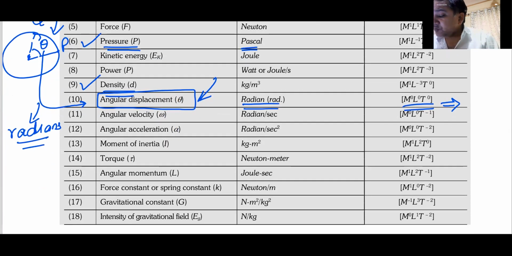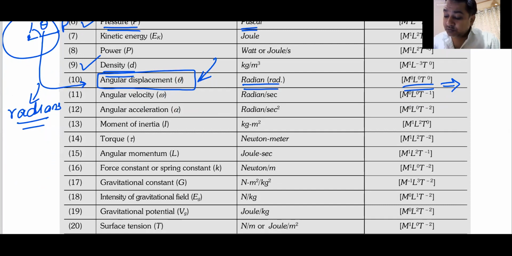There might be terms which you might not know, for example, moment of inertia, for example, torque. Don't worry. Whatever terms you don't know, and I would be giving you DPP today, there would be questions on terms that you don't know. Don't panic. Remember, you can always come back to this table and see which term is coming in the question, and you can use its unit and its dimension.